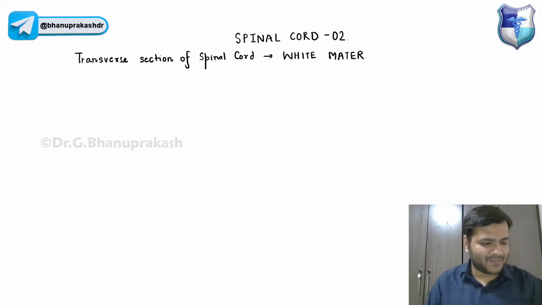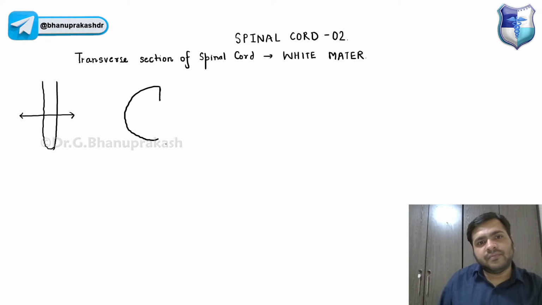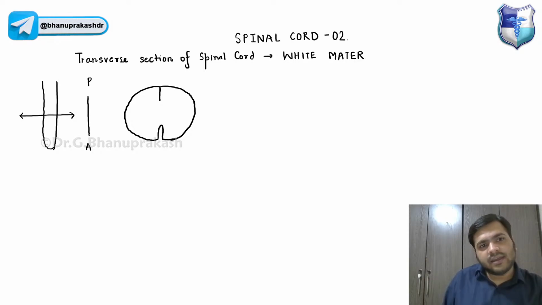Mohammed, hello. Now, guys, if I take this particular spinal cord, you know it's a compressed cylindrical column, just in the form of a cylinder. I'm cutting the spinal cord transversely. If I take the section over here, you guys already know we have the anterior median fissure and the posterior median sulcus, from anterior to posterior.